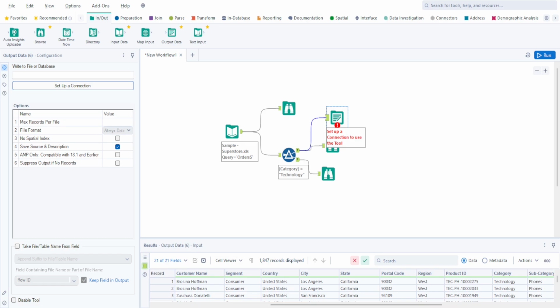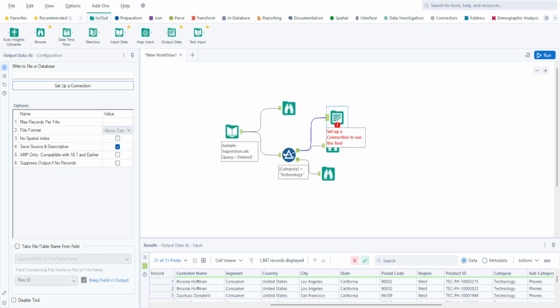Now it asks me what name I want to give to this. I can give any name I want. For example, I can just write technology underscore, and I'm giving the name for saving the file, technology orders sheet. Okay, and then click on save.